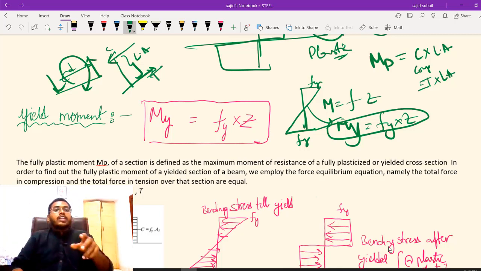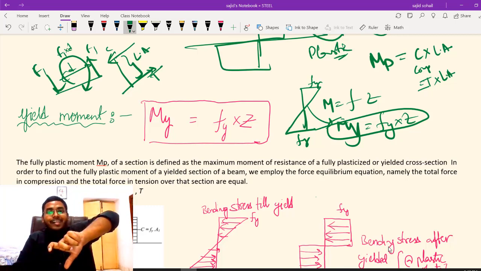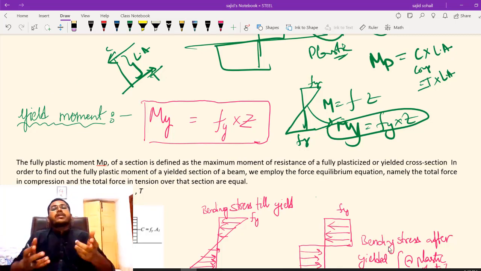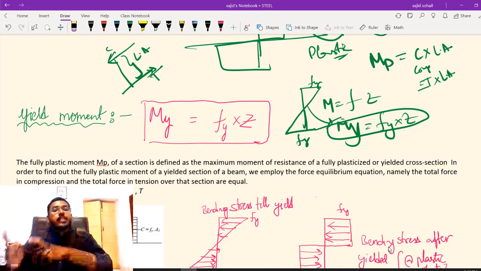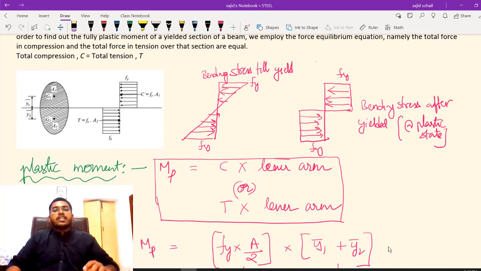Let us say this is F1 and this is also F1, the same force must act. Then what is the moment acting here? F1 into D, right? You must have studied this in the couple concept, right? So the same I am using to find out this plastic moment. I am doing C into lever arm or T into lever arm. So this is how you have to find out your plastic moment.